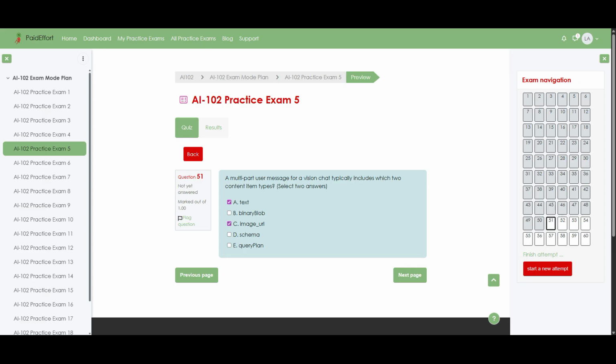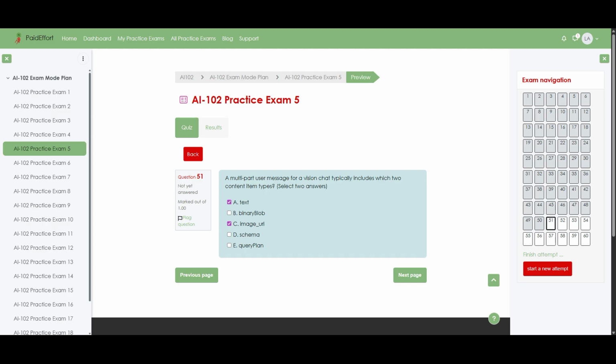Now let's walk through why these are the two that appear in a Vision Chat message. The text content item carries the natural language instruction or question, such as, describe what is happening in this image, or what objects do you see here? And that is how the user tells the model what to do. The image URL content item then supplies the actual image, either as a standard URL or as a base64 data URL, giving the model visual input to analyze alongside the text.